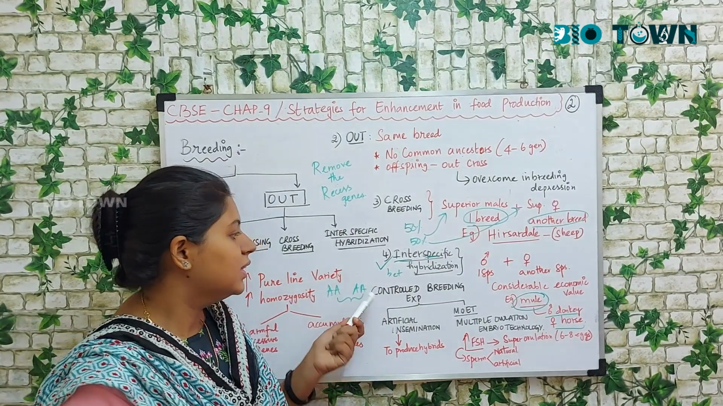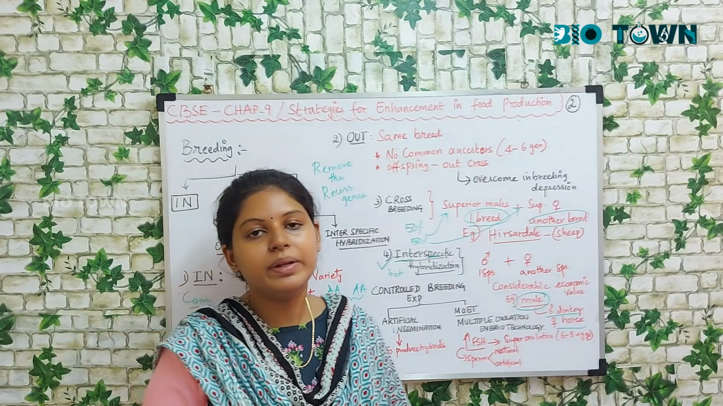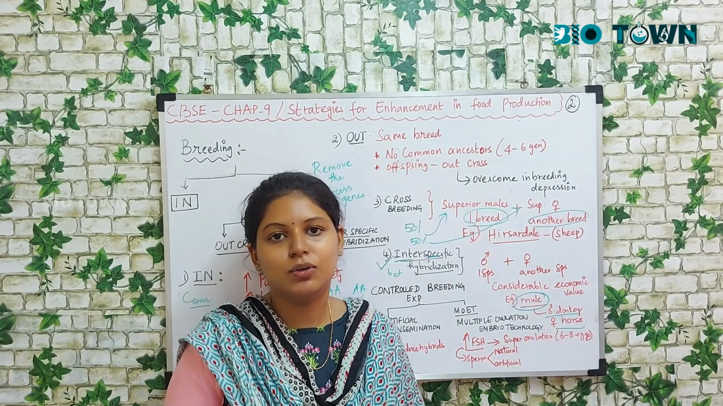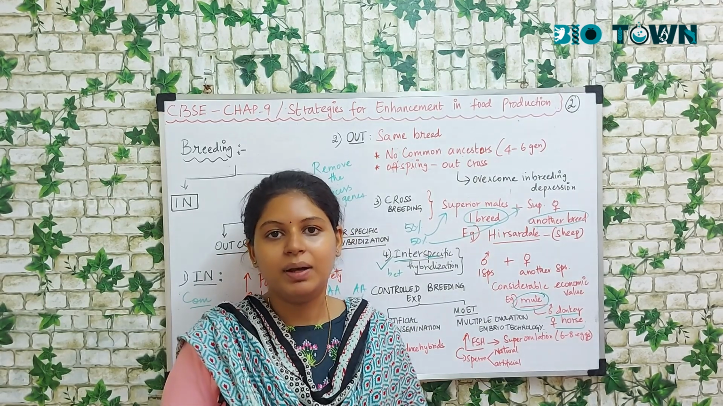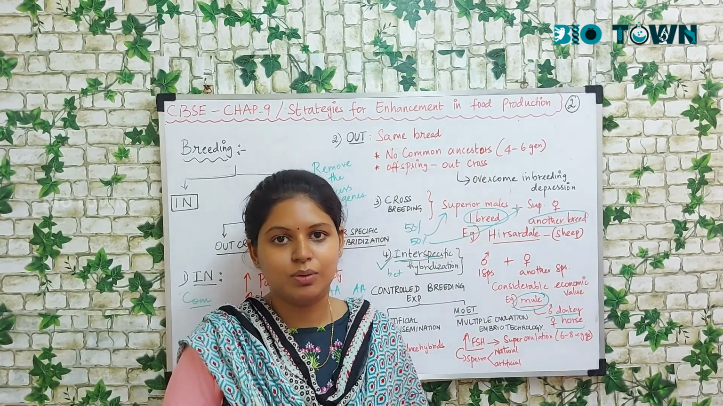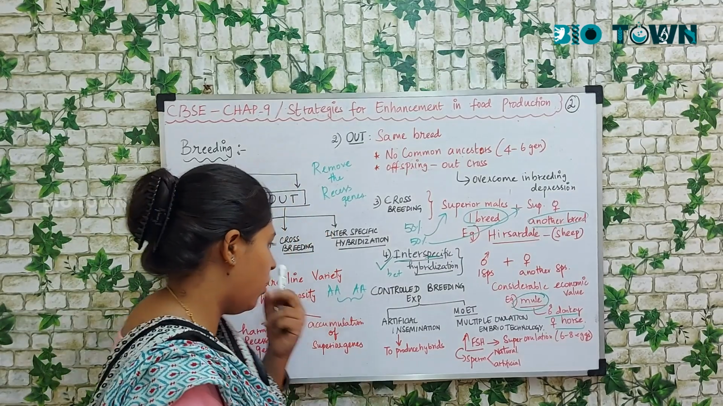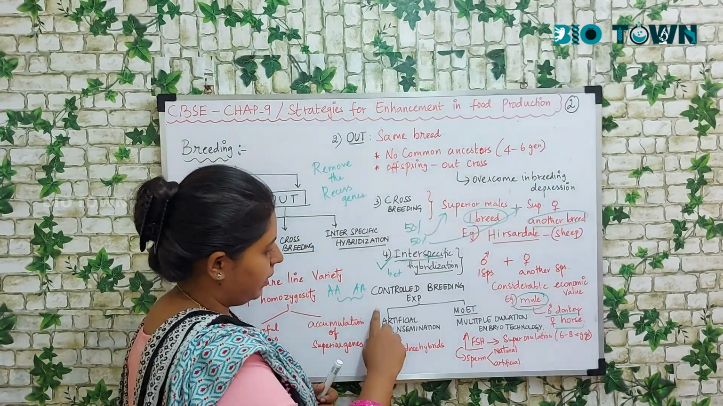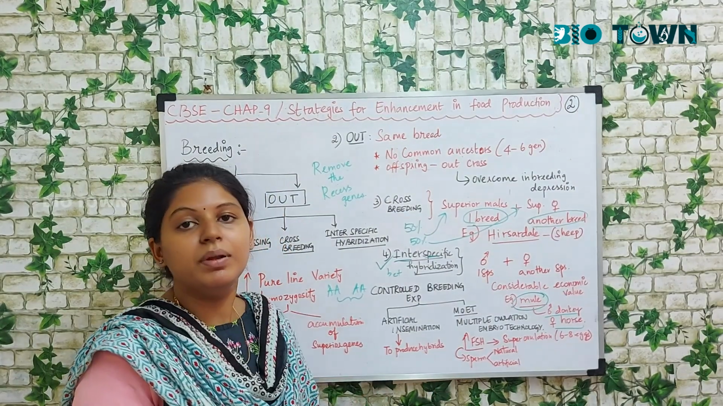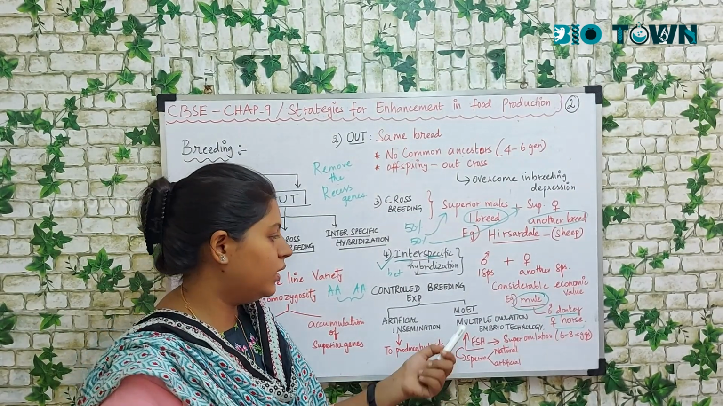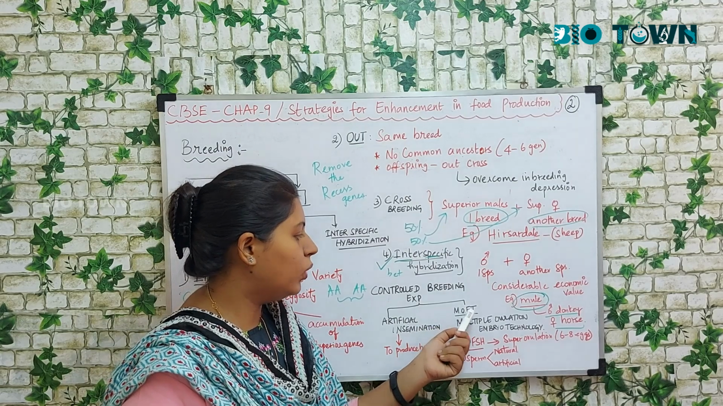Now next, there's something called controlled breeding experiments. These controlled breeding experiments aren't natural, but are all man-made, artificial ones. There are two important types of controlled breeding experiment. One is artificial insemination, the other is multiple ovulation embryo technology, MOET.